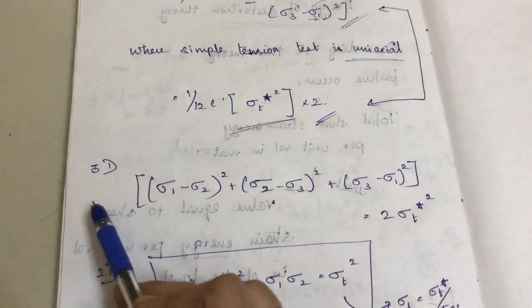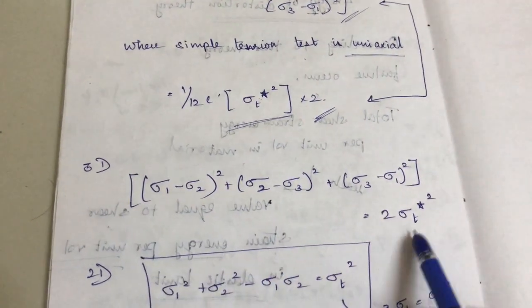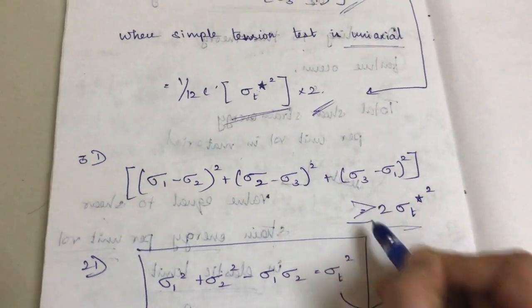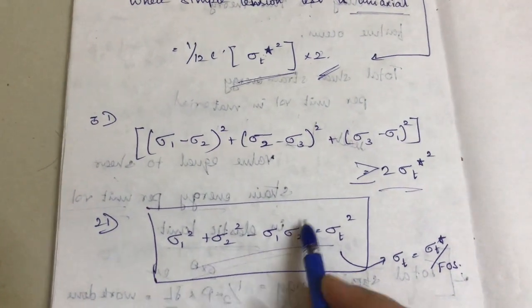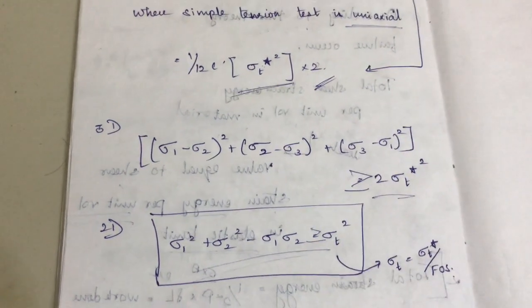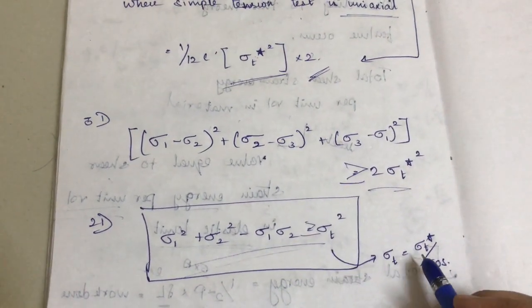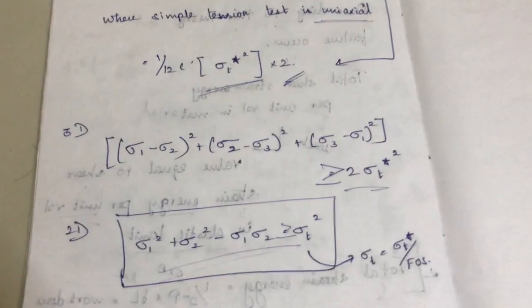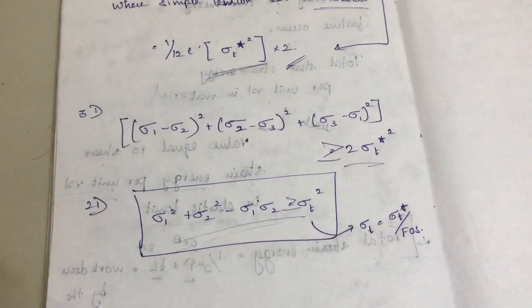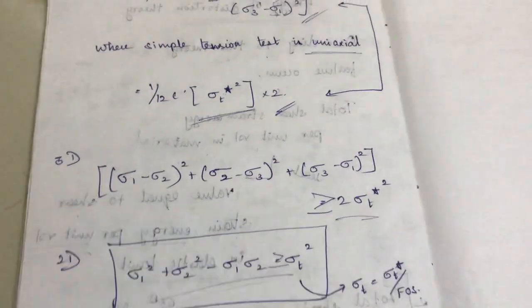So just equate these two things and you will get it. For 3D it will be like this, greater than or equal to. If it is for 2D, it will be like this. This one is also greater than or equal to, where sigma T is nothing but sigma T star by FOS. So up to this, the failure theories are completed.